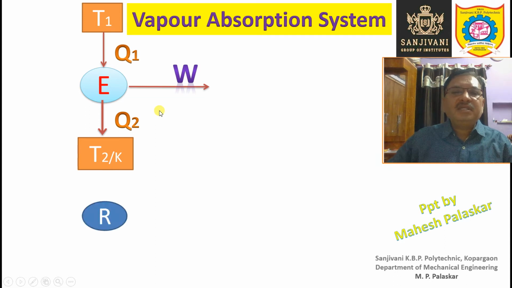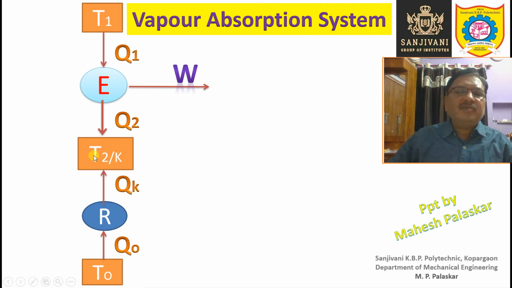Now what is a refrigerating machine? Suppose R is the refrigerating machine. This refrigerating machine is a device which will absorb heat at some rate Q0 kilojoule per second from a space or substance which is maintained at a lower temperature T0, and the heat will be supplied to a high temperature reservoir at a higher temperature Tk, higher as compared to T0, right? Now this high temperature reservoir is nothing but the atmosphere or the environment, right?